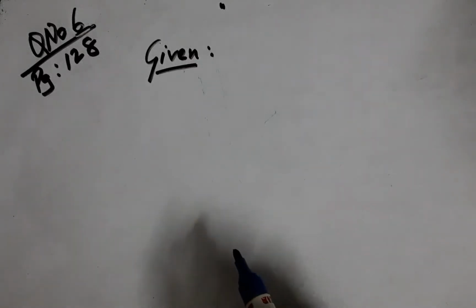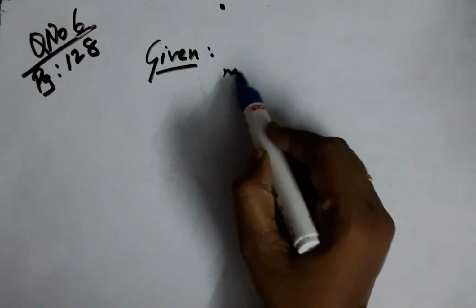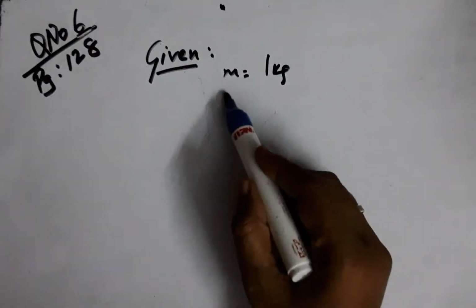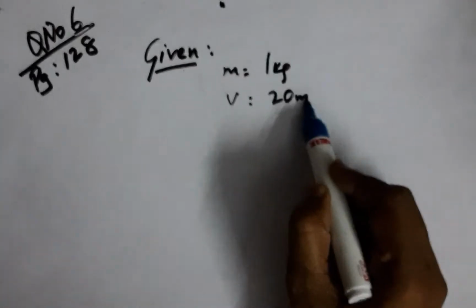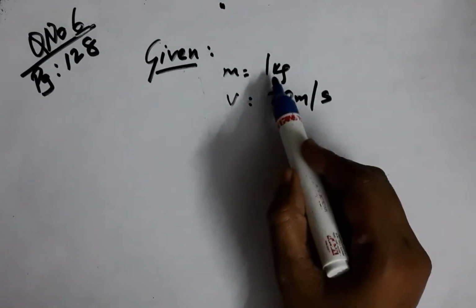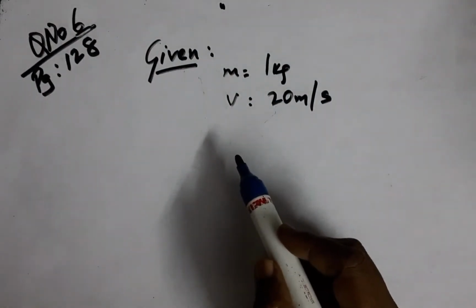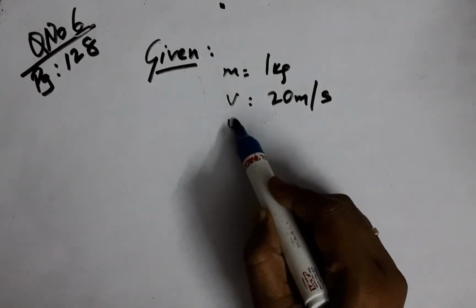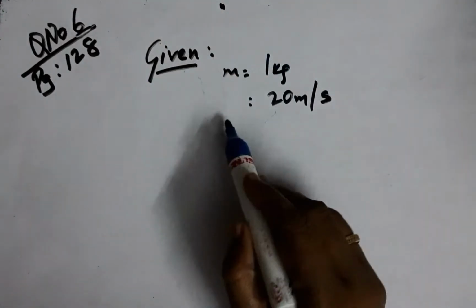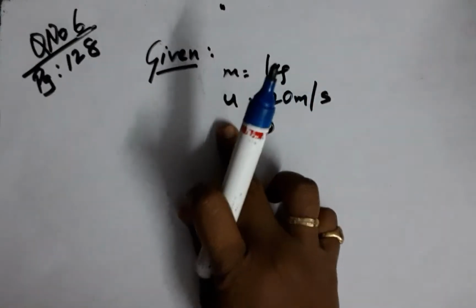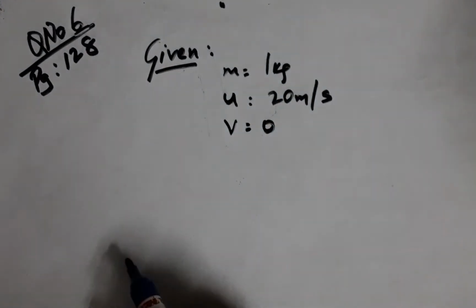Sixth question says a stone of 1 kg, so mass is 1 kg, is thrown with a velocity of 20 meters per second. Units are in total agreement. And then there is the story of the lake, and it comes to rest. That means the final velocity is 0 and the initial velocity is 20 meters per second.